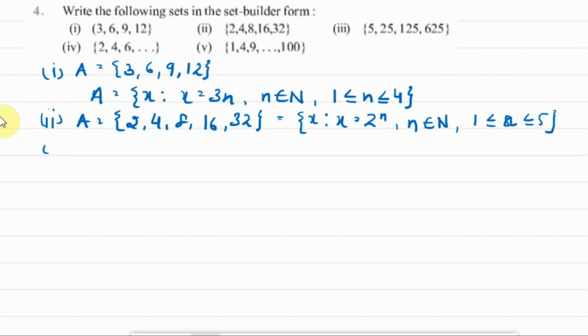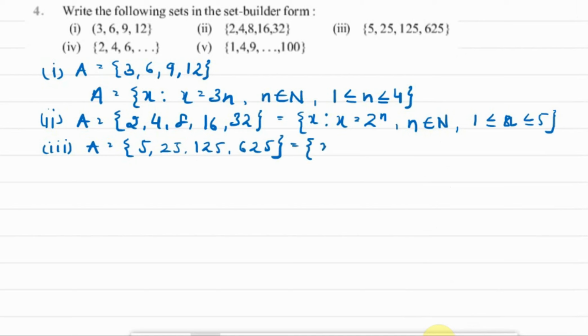Now coming to part 3, we have A as 5, 25, 125 and 625. These are the elements of the set which are given to us. Now what is the common property of these elements? They all are the powers of 5.